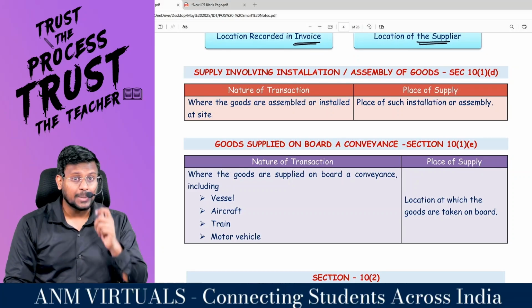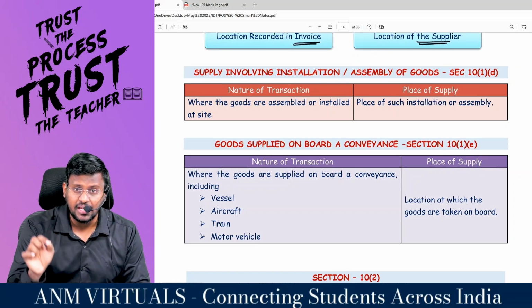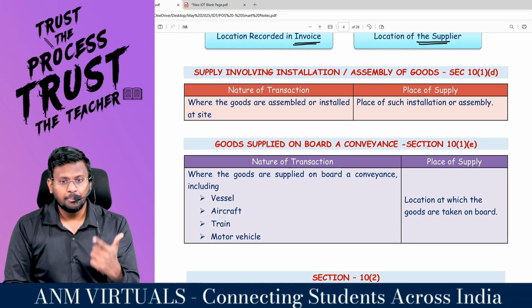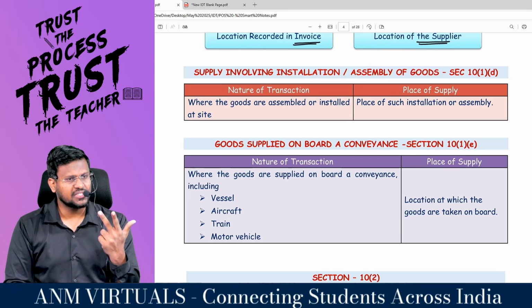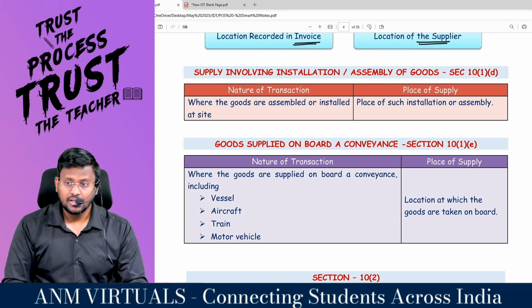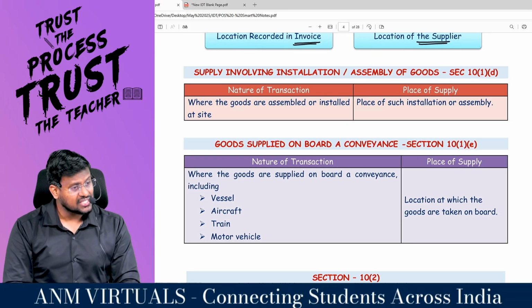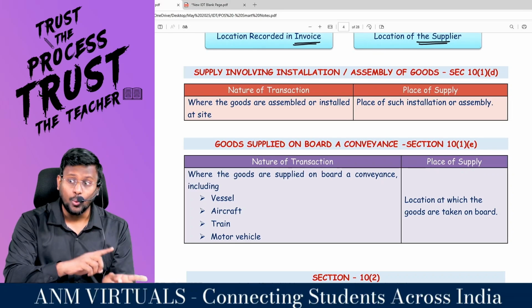So 10 subsection 1 clause A, supply involves movement of goods. 10 subsection 1 clause B, bill to ship transaction. 10 subsection 1 clause C, supply does not involve movement of goods. 10 subsection 1 clause CA, purchase over the counter.